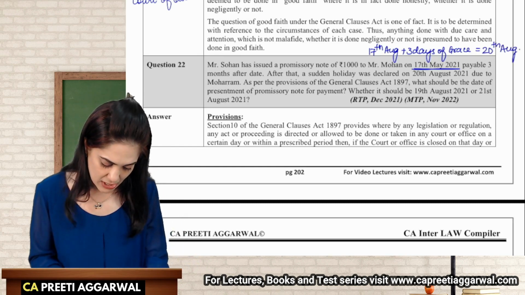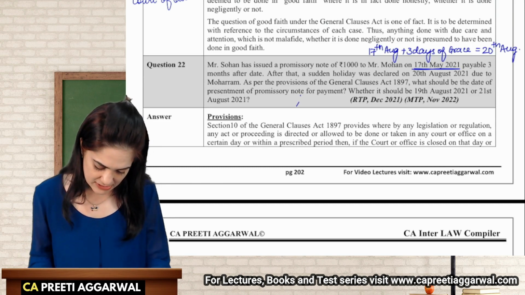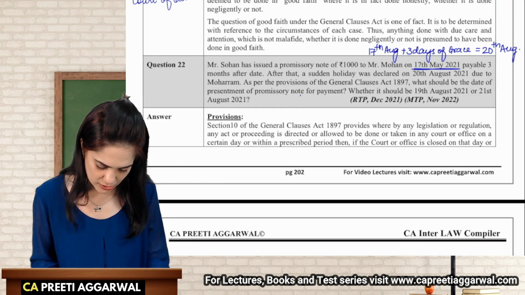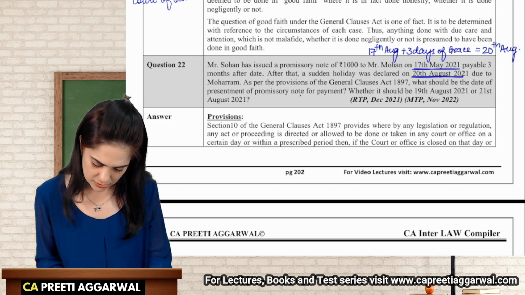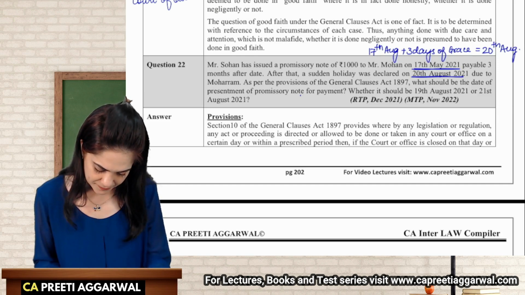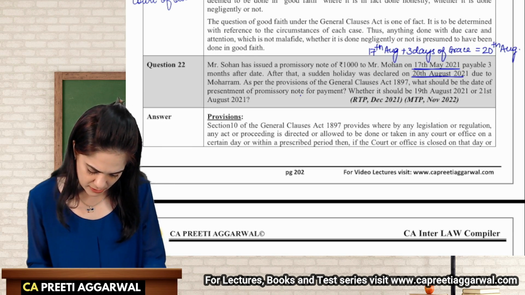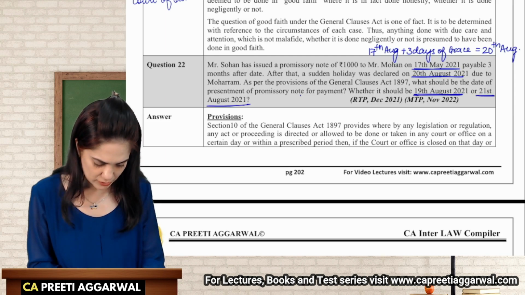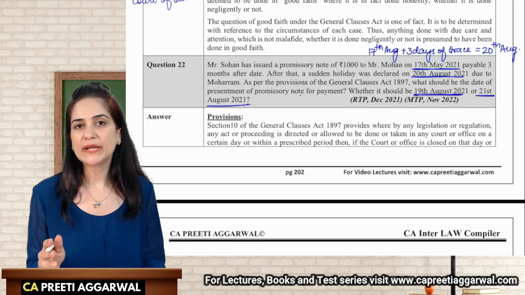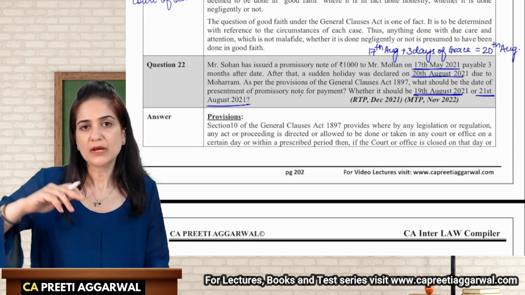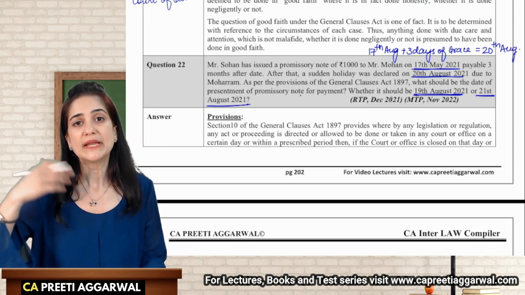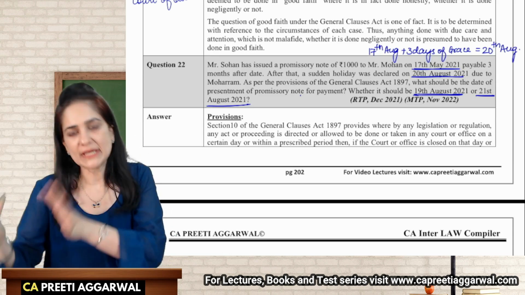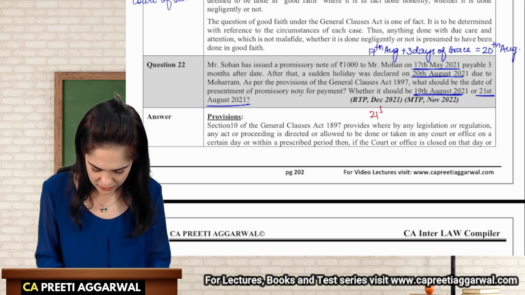Let's confirm. Payable 3 months after date, a sudden holiday is declared on the 20th of August. Due to which the courts are closed. So what is the date? Whether it should be 19th or it should be 21st of August. See, if a sudden holiday is declared, then it will be due on the day which is next. That is proceeding. Proceeding means 21st of August.